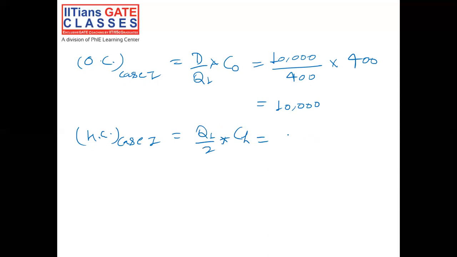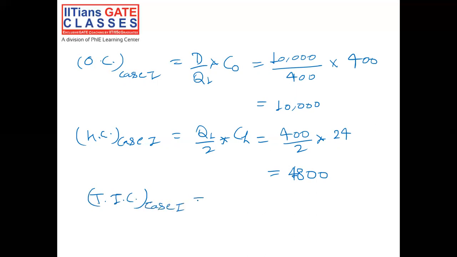So it would be 400 by 2 into holding cost, that is 24 rupees per unit per year. So it would come as 4,800. Now we know that total inventory cost for case 1 is ordering cost plus holding cost.